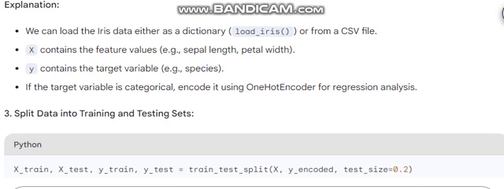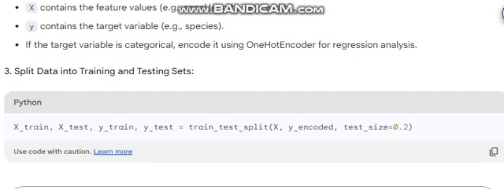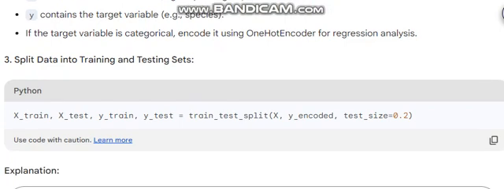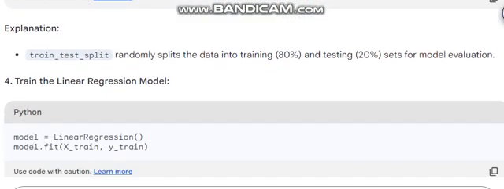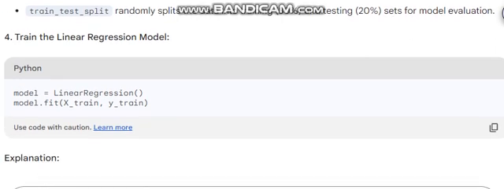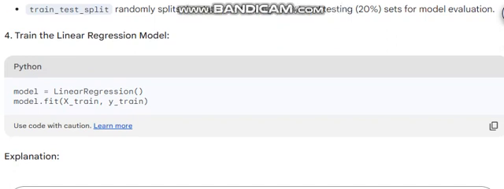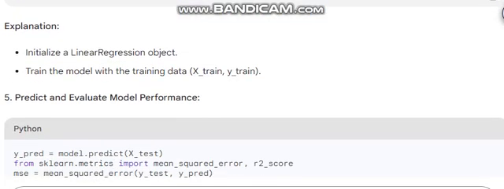3. Split data into training and testing sets. Explanation: train_test_split randomly splits the data into training, 80%, and testing, 20%, sets for model evaluation. 4. Train the linear regression model. Explanation: initialize a linear regression object. Train the model with the training data, x_train, y_train.